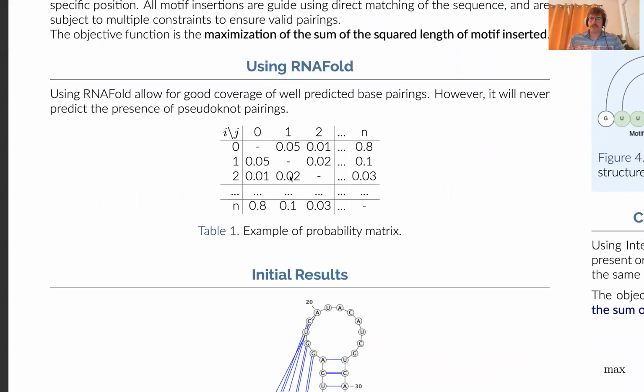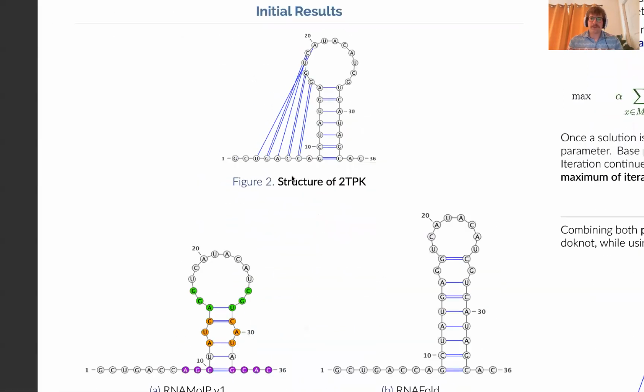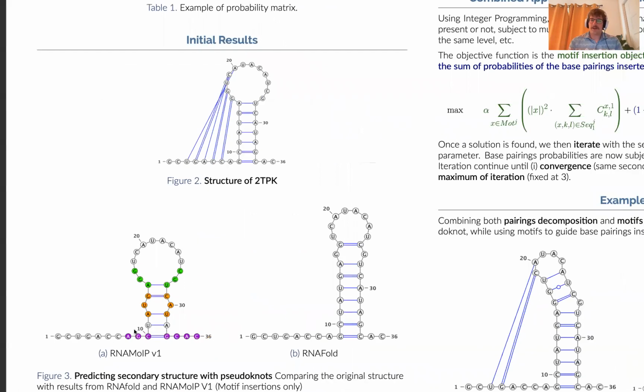Another tool that we will look towards is RNA-fold, which is pretty popular for good coverage of well-predicted base pairing, and it also returns us a nice base pair probability matrix. However, it does not predict the presence of pseudoknot pairing, as well as our first iteration of our tool. So for example, 2TPK, which has multiple pseudoknot interactions, will not be covered in our program and also in RNA-fold because they don't have representation of pseudoknots in their thermodynamics model. However, for the case of RNA-MYP, we find a more suited hairpin since we partially found the hairpin motif here.